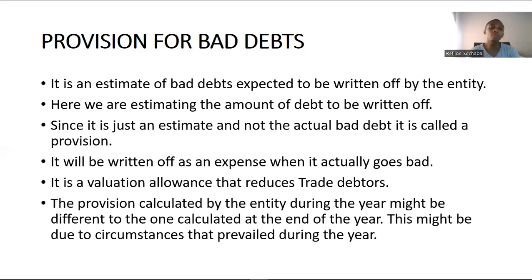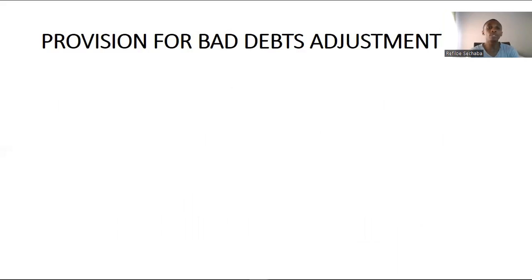The provision calculated by the entity during the year might be different to the one that has been calculated at the end of the year. This might be due to circumstances that prevailed during the year. Now, provision for bad debts adjustment, what is it? It will either be income or an expense.